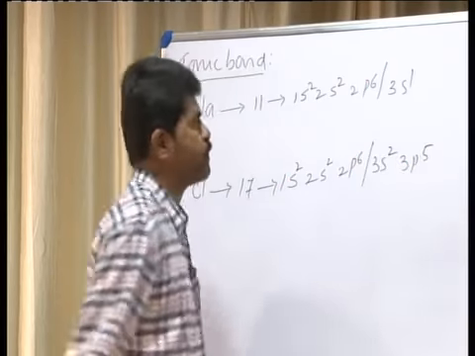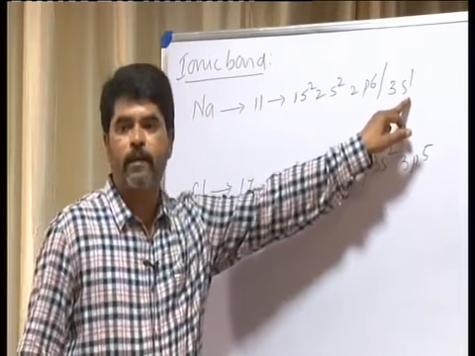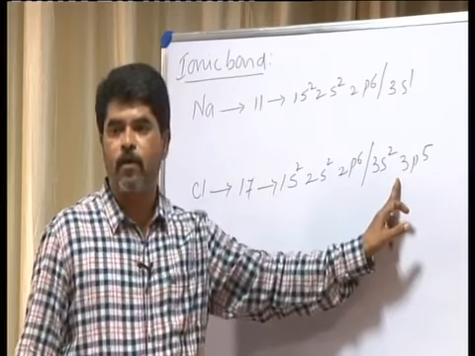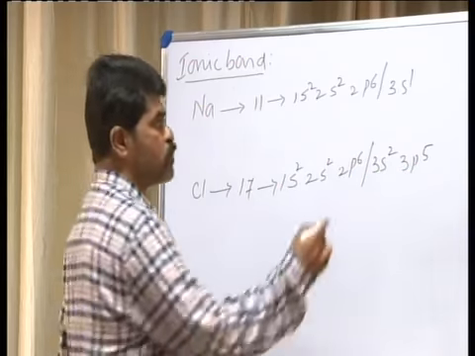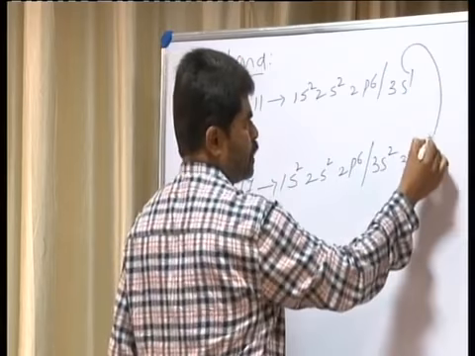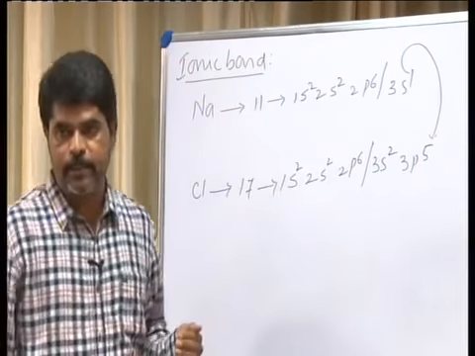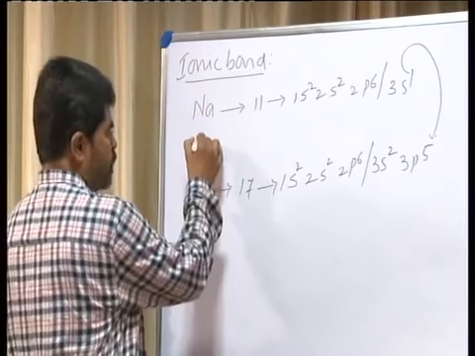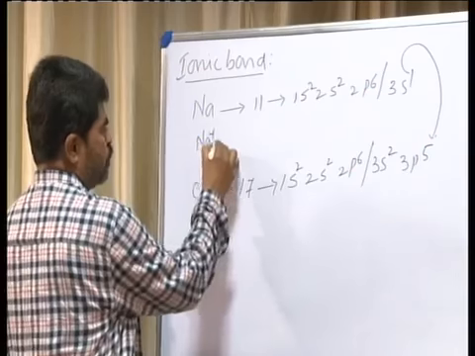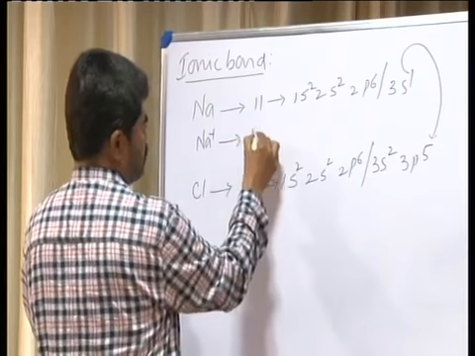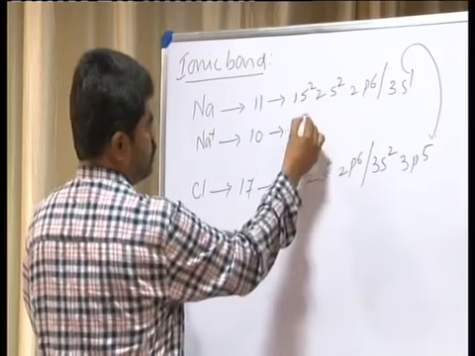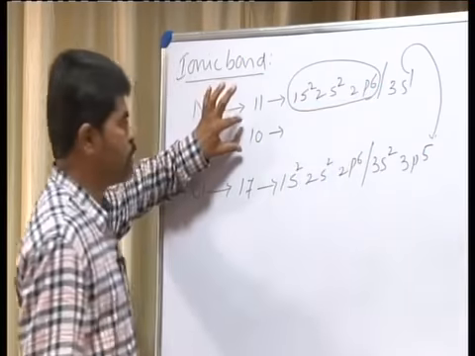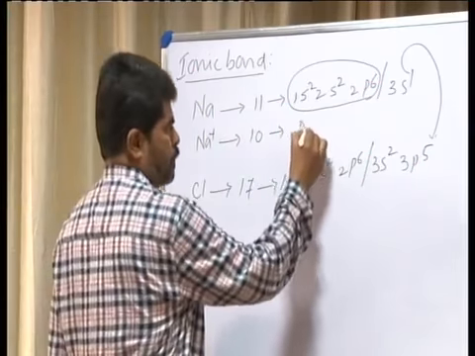Sodium contains one electron in the outermost orbit, whereas chlorine contains 7 electrons. So sodium can lose one electron and chlorine can take up that electron. After losing the electron, sodium acquires the stable noble gas configuration of neon, consisting of 10 electrons: 1s2, 2s2, 2p6.